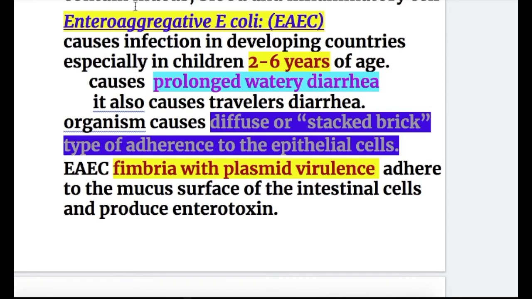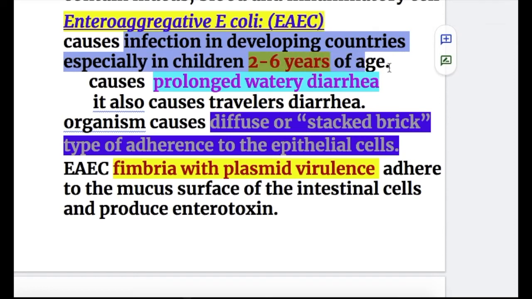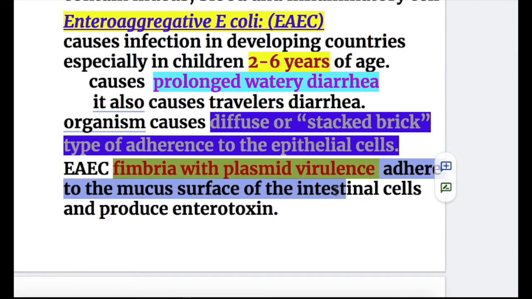Now, enteroaggregative E. coli. They cause infection in developing countries, especially in children 2 to 6 years of age, and cause prolonged watery diarrhea. It also causes traveler's diarrhea. The organism causes diffuse or stacked-brick type of adherence to the epithelial cells. Enteroaggregative E. coli, with plasmid virulence, adheres to the mucosal surface of the intestinal cells and produces enterotoxin.